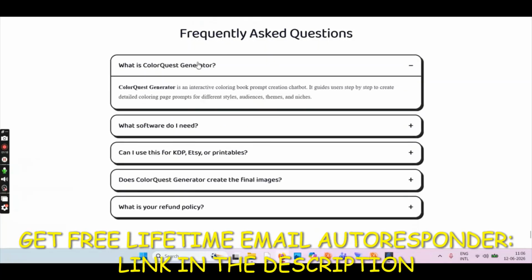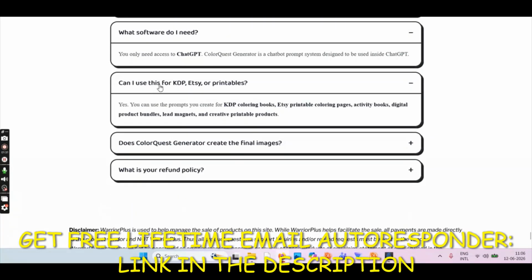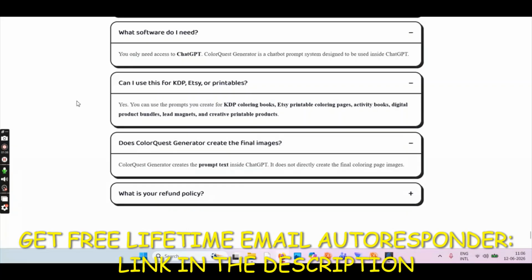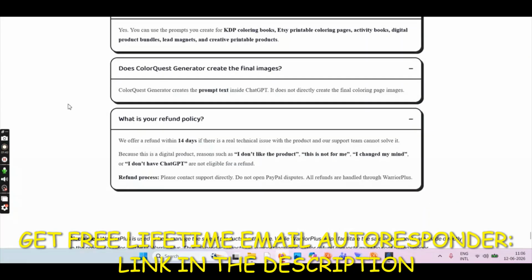So what is ColorQuest Generator? It is an interactive coloring book prompt creation chatbot, or GPT inside ChatGPT. So will you need some software? You will need ChatGPT. Okay. Can I use this for KDP? Of course you can. Does ColorQuest Generator create the final images? It does not. It creates the prompt only, and then you have to paste those prompts inside ChatGPT to create the image. The refund policy is 2 weeks.